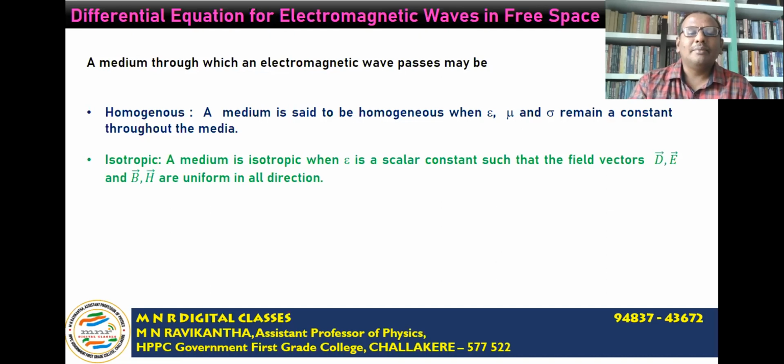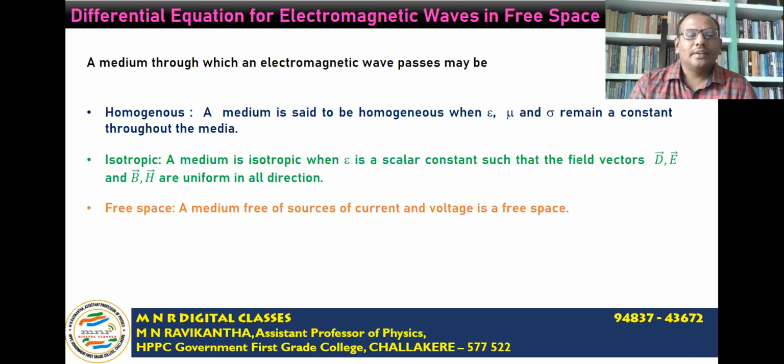Isotropic. A medium is said to be isotropic when dielectric permittivity is a scalar constant, that is, its value does not change with direction, such that the field vectors D, E, and B, H are uniform in all directions. I will repeat again. A medium is said to be isotropic if epsilon is a scalar constant such that the field vectors are uniform in all directions. If the field vectors are direction dependent, then such a medium is called an anisotropic medium.